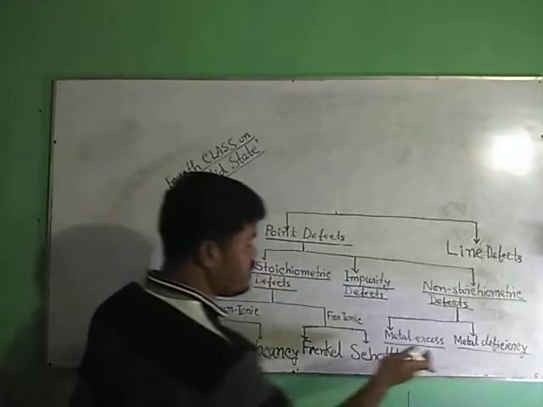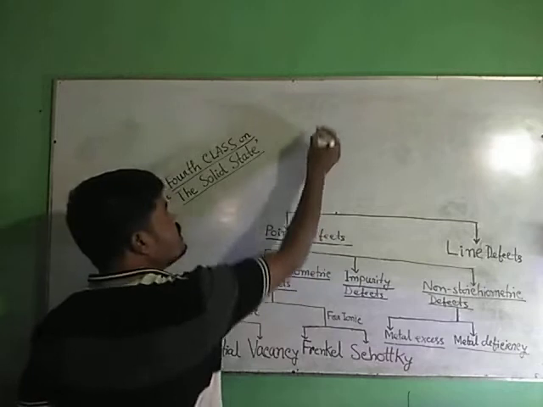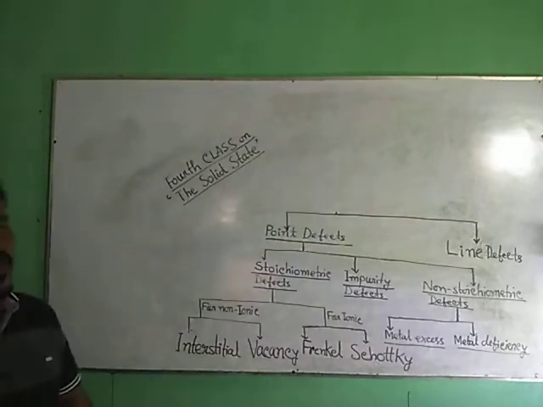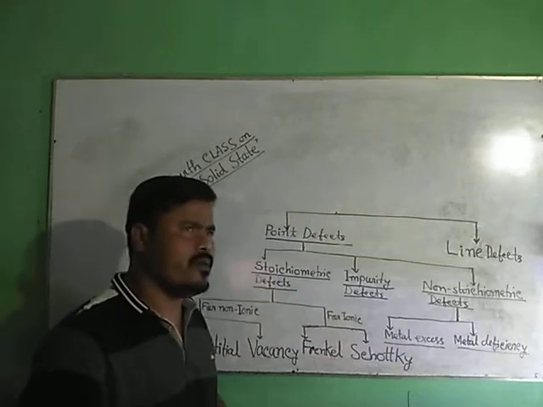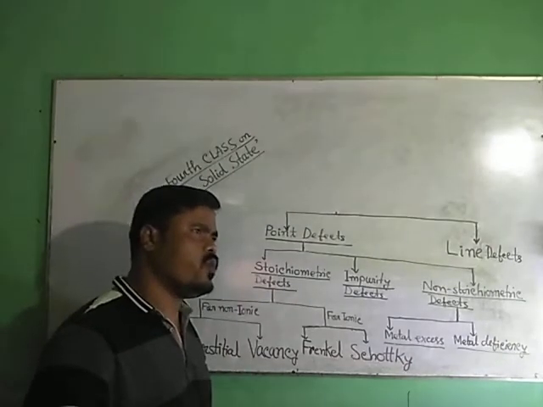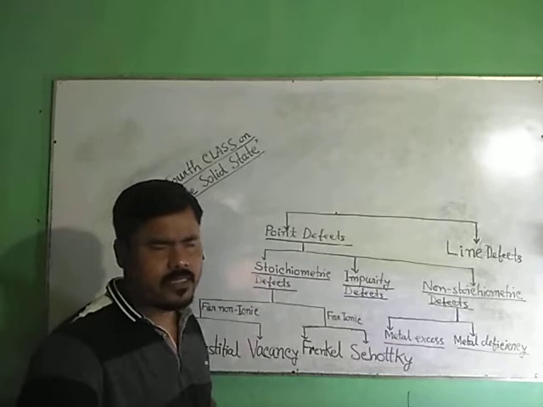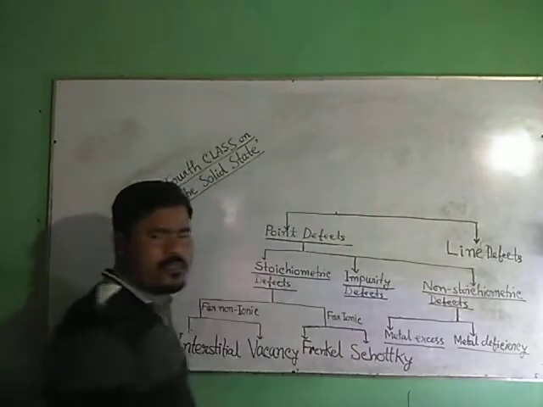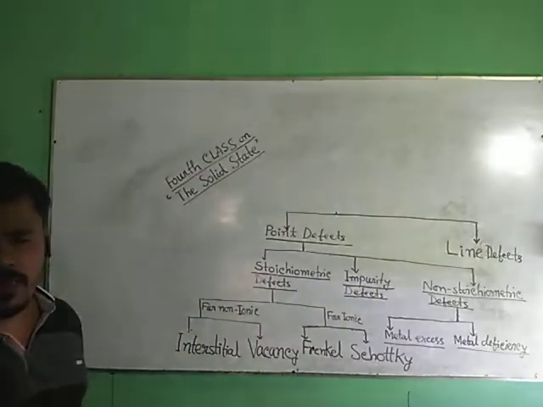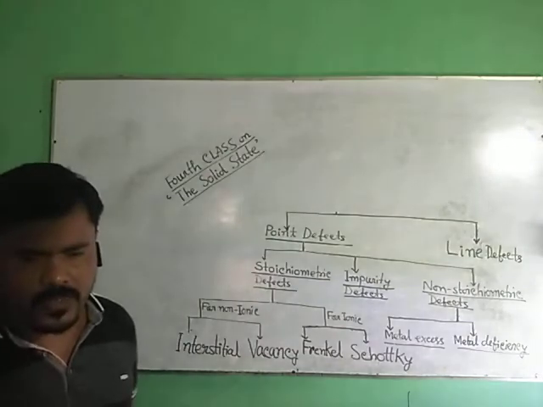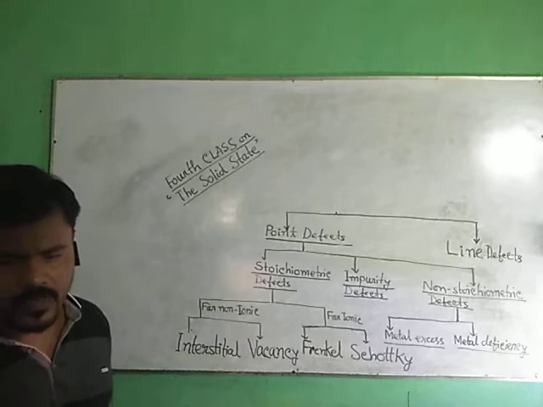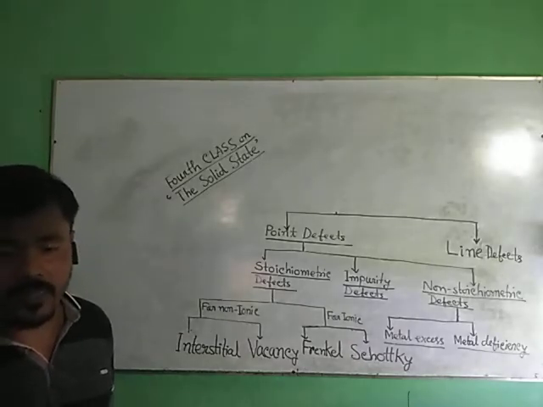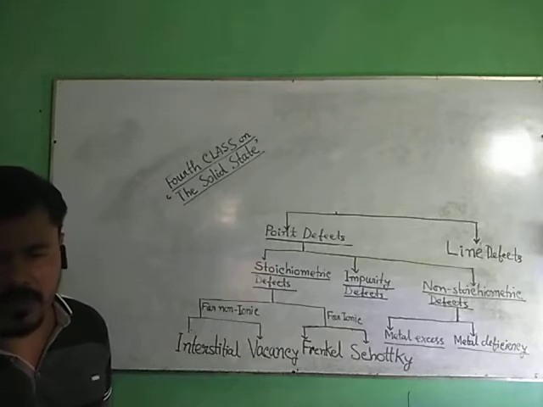Metal deficiency defect generally occurs when the metal cation shows variable valency. Suppose I take Fe. Fe is stable in +2 as well as +3. Fe shows two general oxidation states, ferrous and ferric: Fe2+ ions and Fe3+ ions.